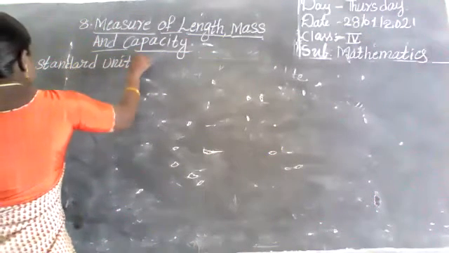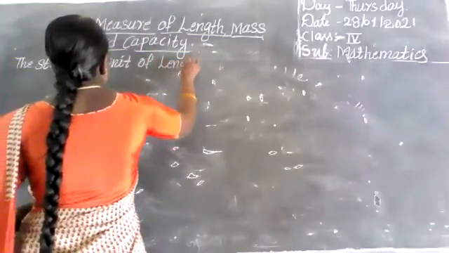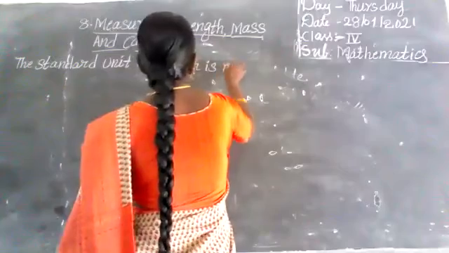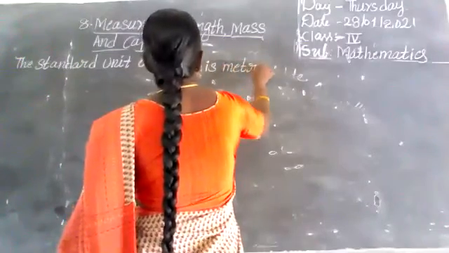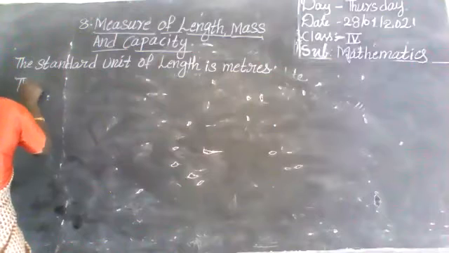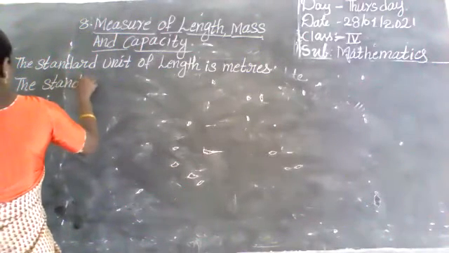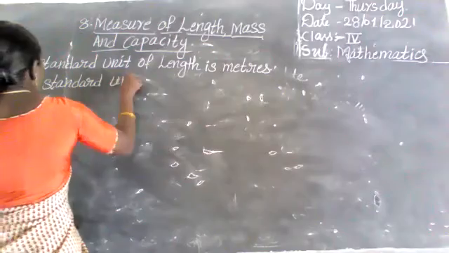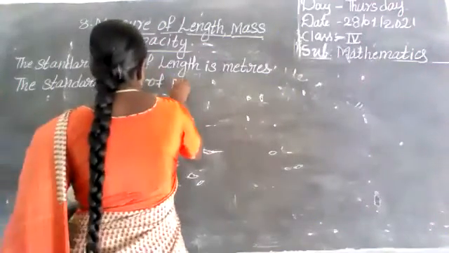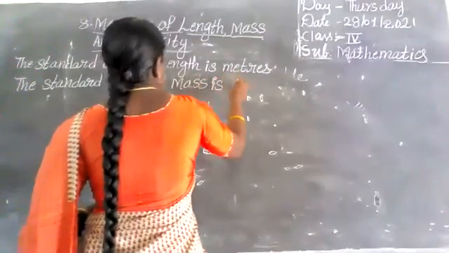The standard unit of length is meters. The standard unit of mass, mass means weight amount, is gram.